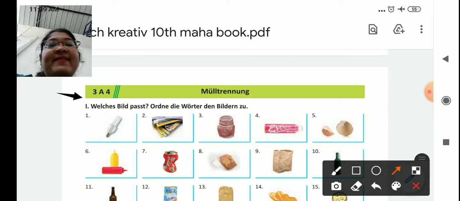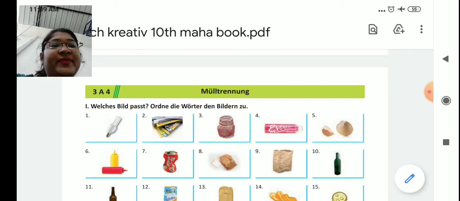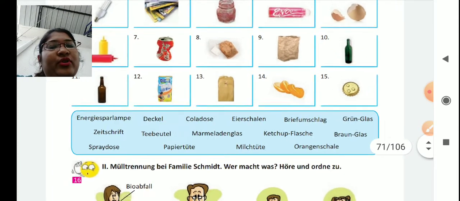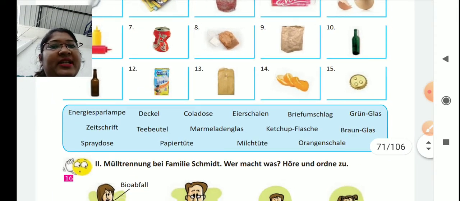Frage 1. Welches Bild passt? Ordne die Wörter zu den Bildern. So here they have given some words which you have to match with the photos. The meanings, of course, you will get in the description box. Let's read.